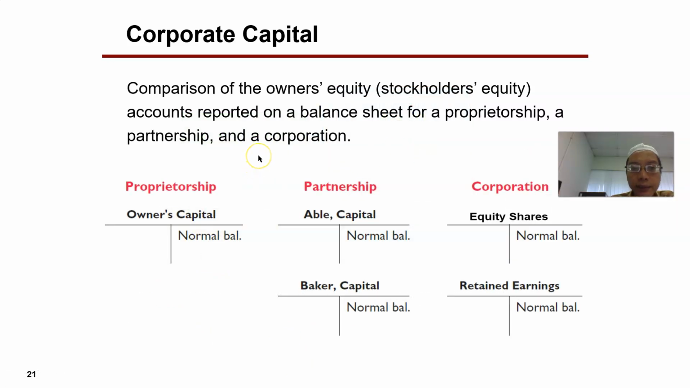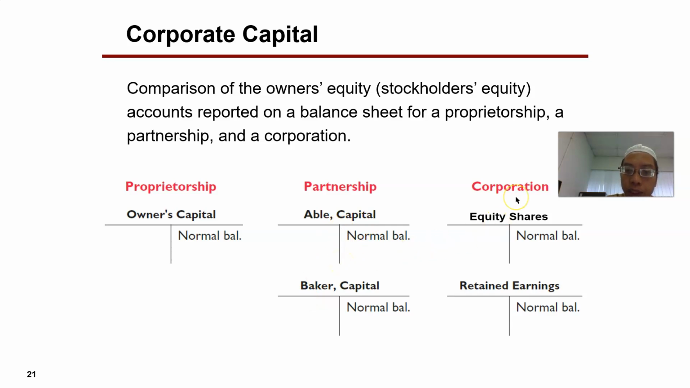Let's see the differences in the capital account of the three types of organizations. Firstly is the proprietorship. In proprietorship, we will have one owner's capital account. In partnership, we will have capital accounts for each of the partners. So for example, in this partnership, there are two people, one is Abel, one is Baker. Then we will have two capital accounts, one for each of the partners.